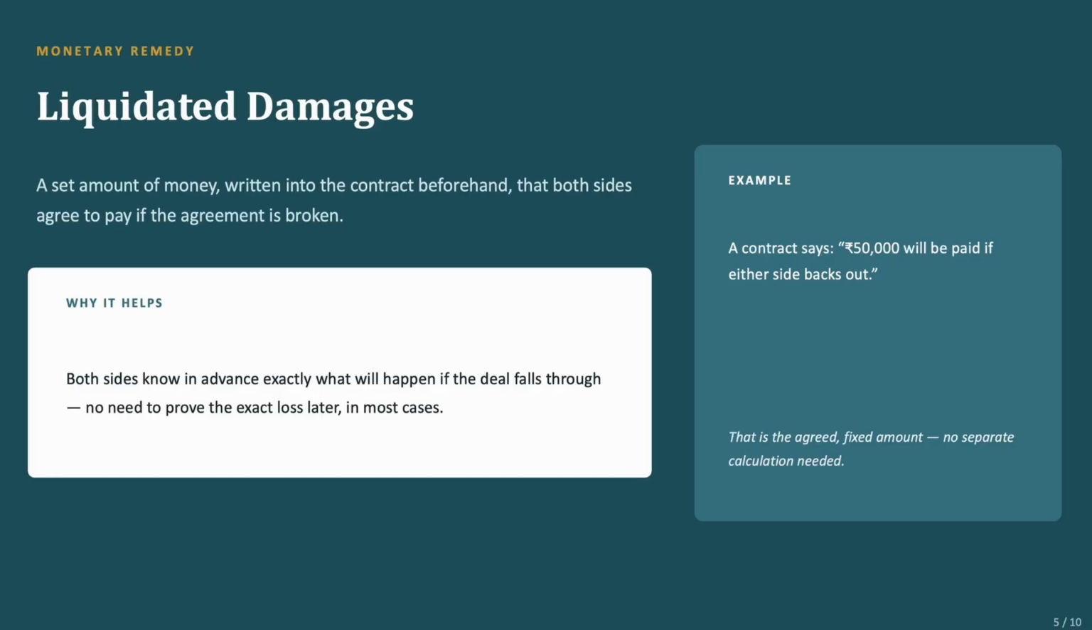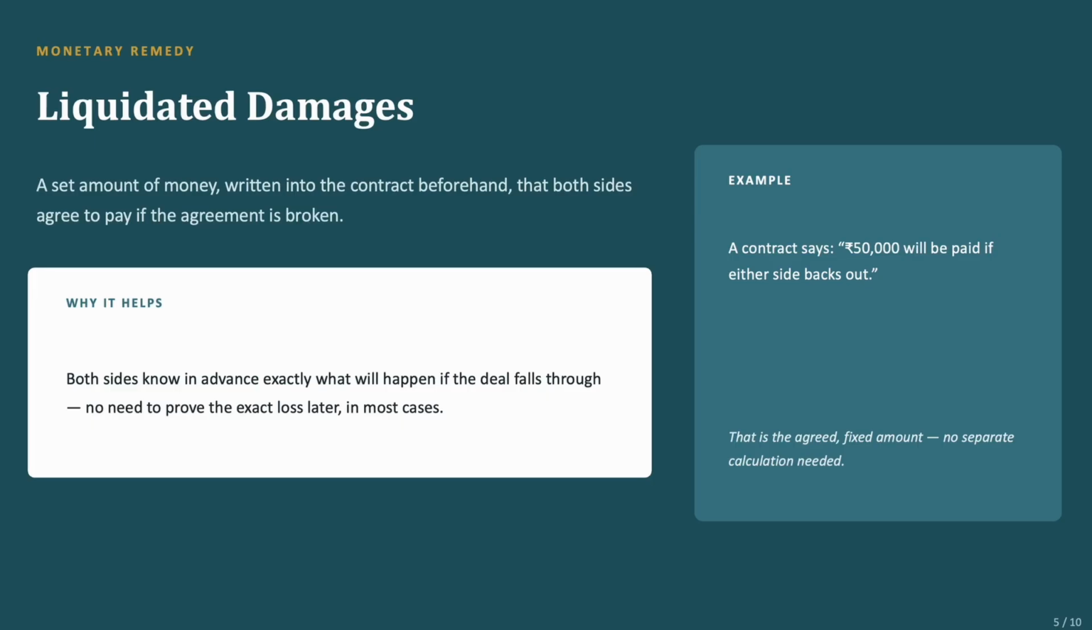Okay, let's see liquidated damages. It's a bit different. Liquidated damages is a set amount of money written into the contract beforehand that both sides agree to pay if the agreement is broken. Generally, to recover damages, there is a legal suit. So there's an extra legal burden, court fees, etc.